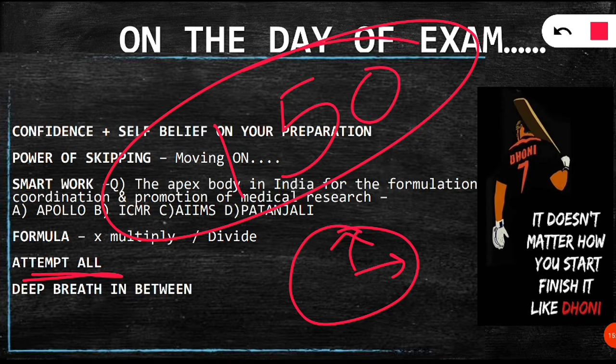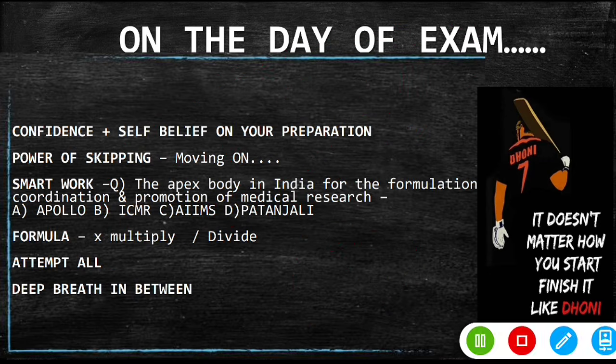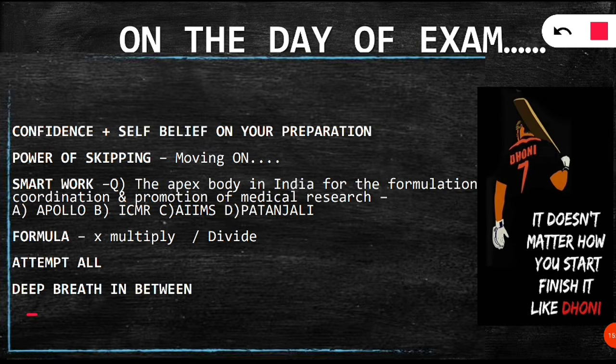If you are getting nervous or confused in between, you should take a deep breath, wait for certain seconds, take a sip of water, and then continue. You should not lose your confidence, because this examination is a matter of confidence. So attempt all questions and take a deep breath in between if you feel you are losing concentration.